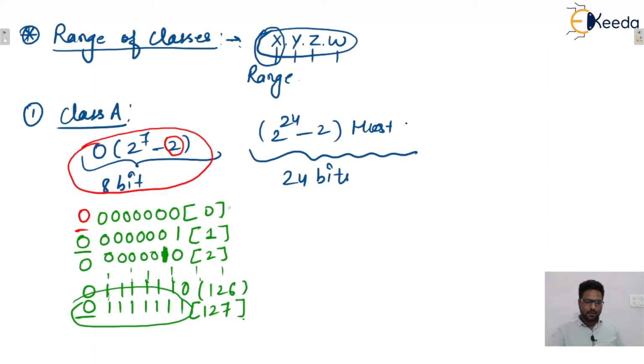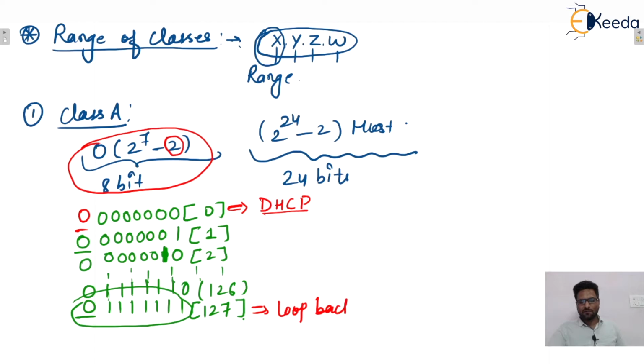Because this particular IP address in which the leftmost octet is having all bits equal to 0 is used for DHCP, dynamic host configuration protocol. That's why this is not for IP address, this is special IP. And the last one is used for loopback address.